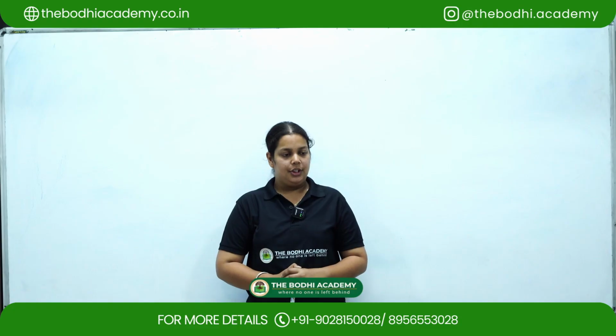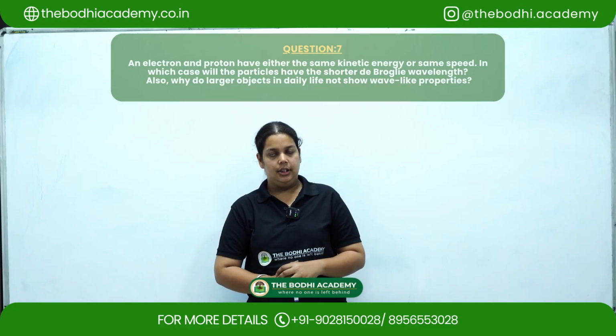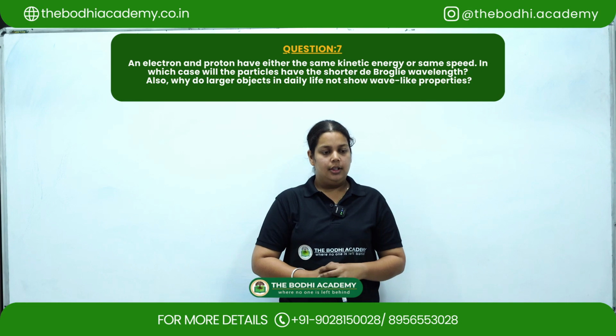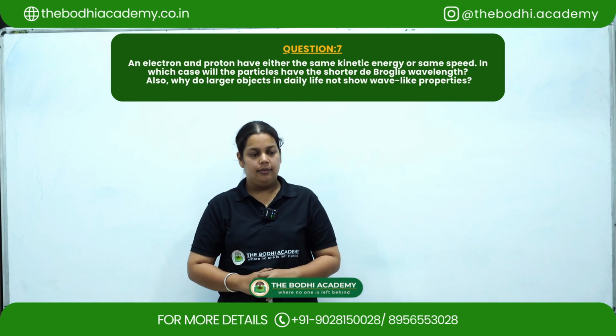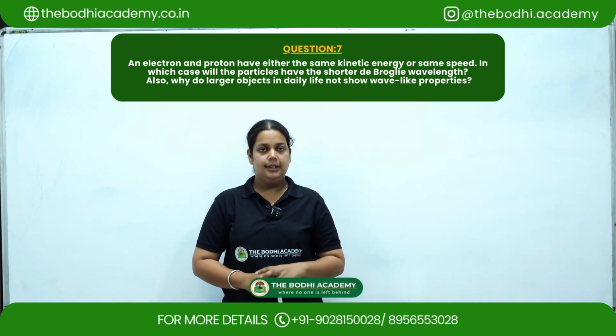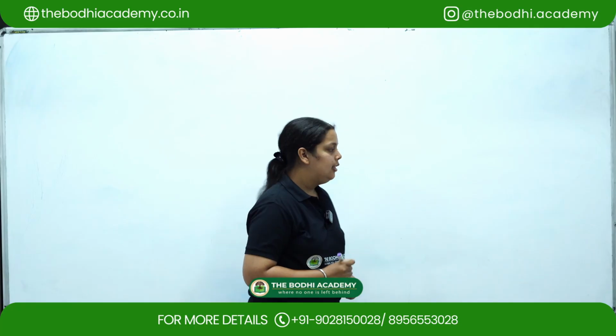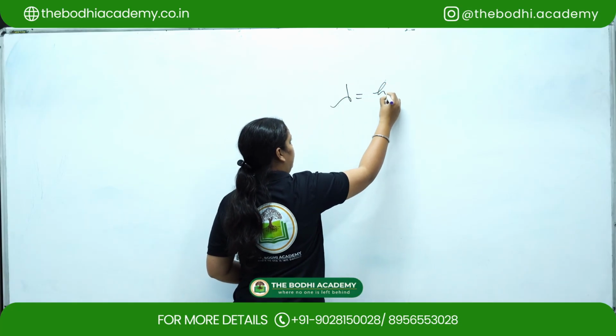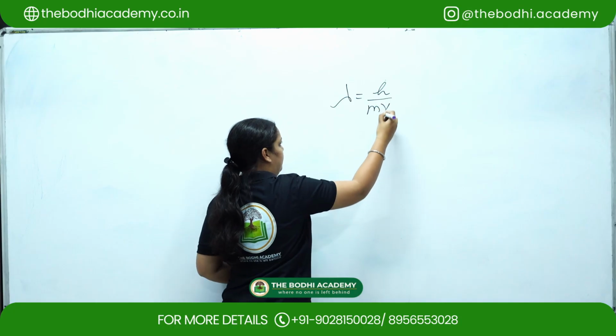Coming to the next question, an electron and proton have either the same kinetic energy or the same speed. In which case will the particles have the shorter de Broglie wavelength? We know that de Broglie wavelength is given as lambda equal to h upon mv.